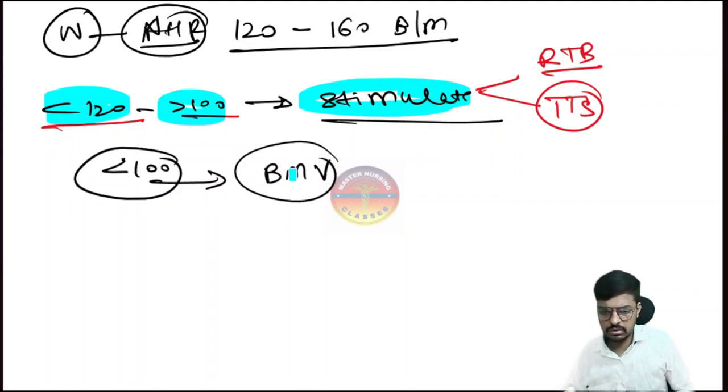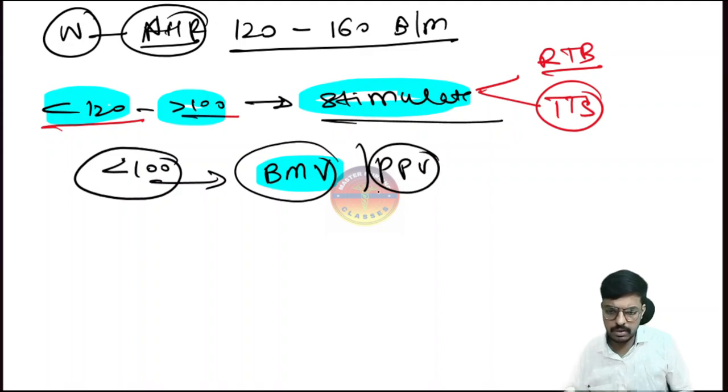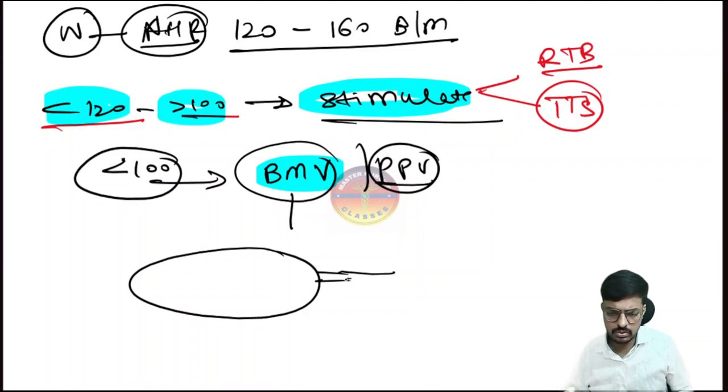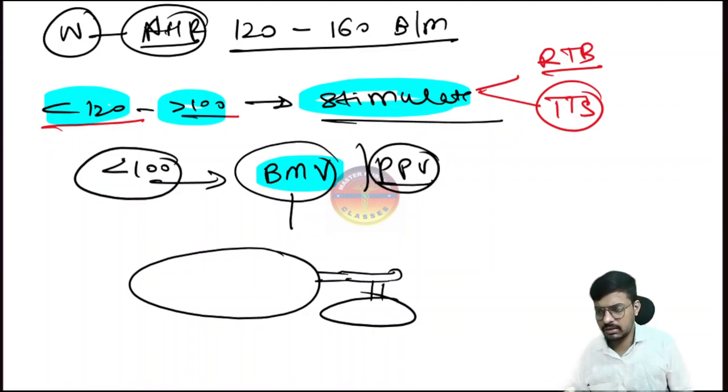This is what we call bag mask ventilation, or positive pressure ventilation, with the help of the bag mask. There will be one bag, and to attach to it there will be a mask. Have you seen this instrument in your hospital? Yes. This bag mask ventilation is also called the Ambu bag.